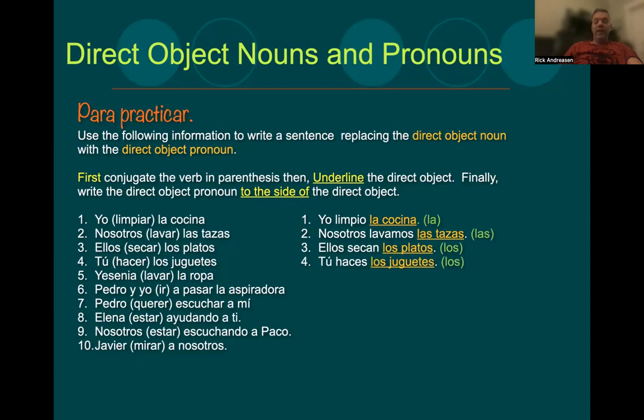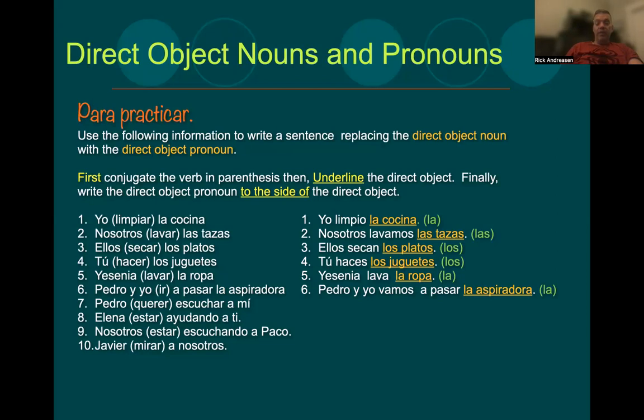Número 5. Yesenia lava la ropa. La ropa is the direct object. Replace that with la. Número 6. Pedro y yo, that's a nosotros, right? So nosotros vamos. Pedro y yo vamos a pasar la aspiradora. That's a vacuum cleaner. And we replace la aspiradora with la. And if you think about it, just thinking ahead, you have 2 verbs there, right? So you can think of what your 2 options would be when you do come back and replace that with that direct object pronoun.